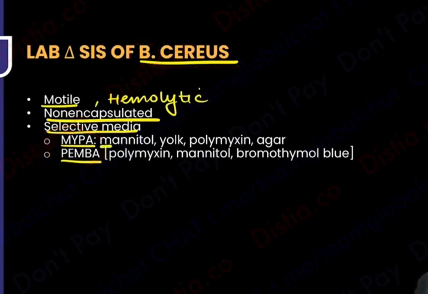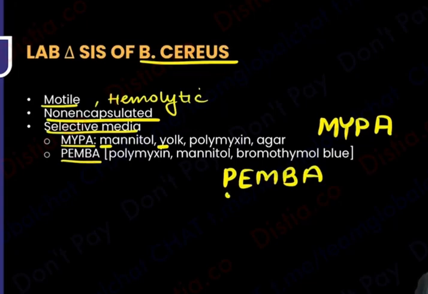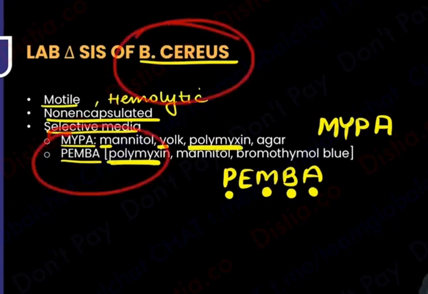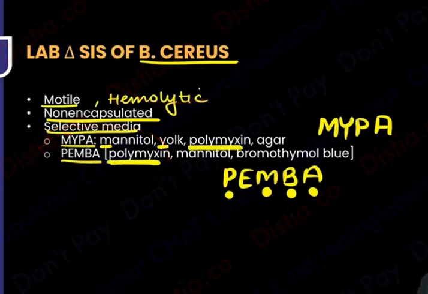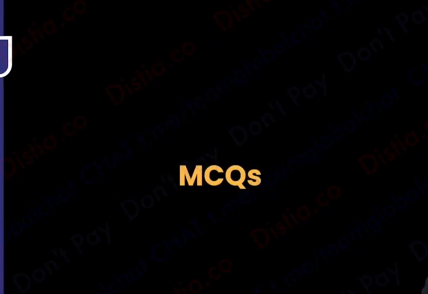What is Maipa Pemba? That is mannitol, egg yolk, polymyxin, agar. Mannitol, yolk, polymyxin, agar. And Pemba is again going to be something very similar. Again, it's going to be polymyxin with mannitol, bromothymol blue agar. Of course, there's another long full form to it, I don't want you to get into it. Remember Maipa Pemba with polymyxin present in both. I think that much of it is good enough. So Maipa Pemba, that you will remember, is Bacillus cereus. I hope everyone's okay with this because we have wrapped it up.